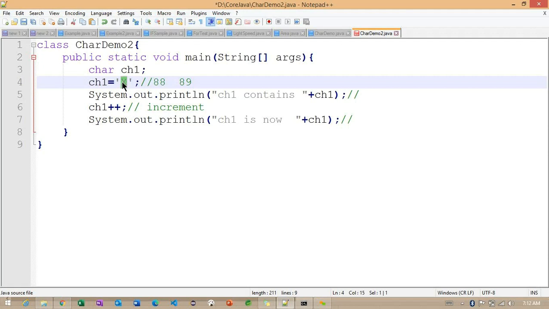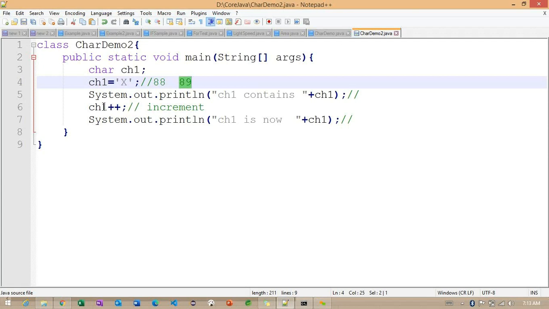But here the character x itself is not going to be incremented. Getting the point. The x value, whatever is available inside this particular Unicode, that value is going to increment whenever we try to increment here. So this we need to understand very carefully. Once the value is incremented, based on the incremented value, we are going to have a different character. This we need to focus on very carefully.